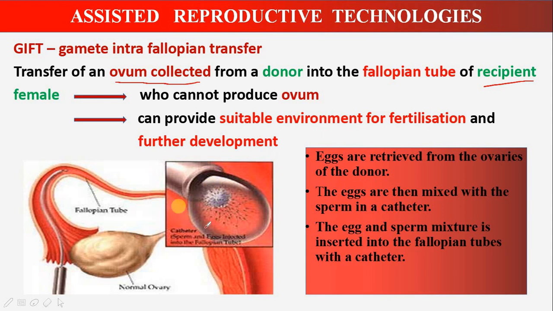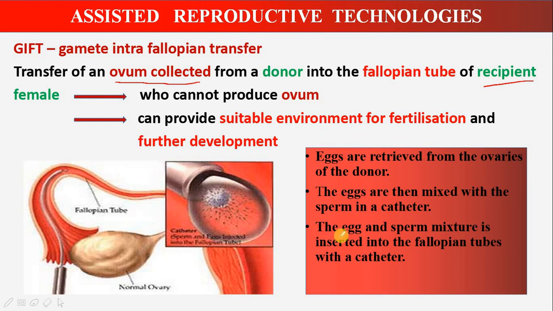So actually the procedure is as follows. The ovum is retrieved from the ovaries of the donor. So ovum is collected from the donor female and this ovum is mixed with the sperm in a catheter. So it is mixed with the sperm here in a catheter, and the egg and sperm mixture is inserted into the fallopian tube.